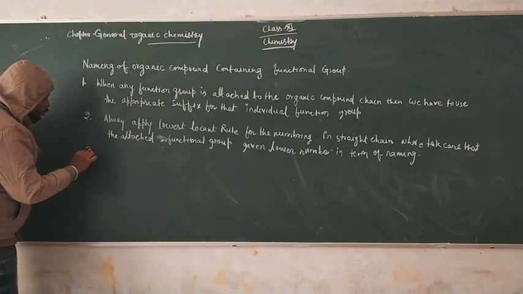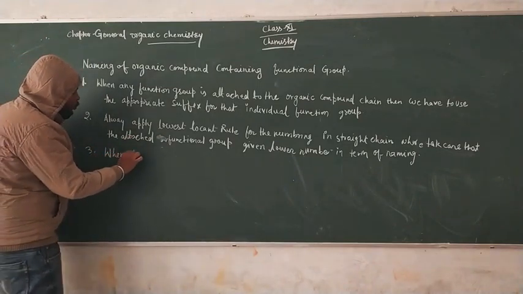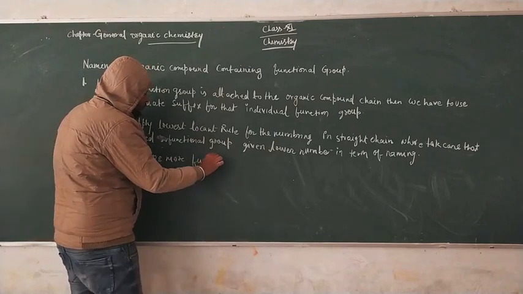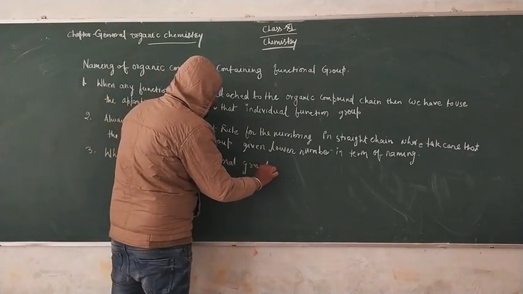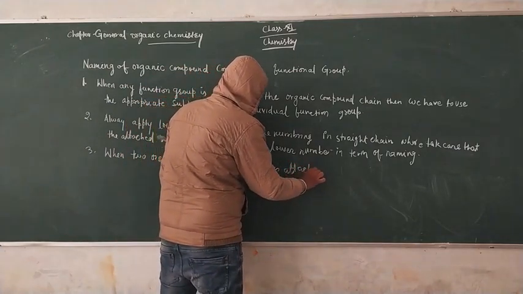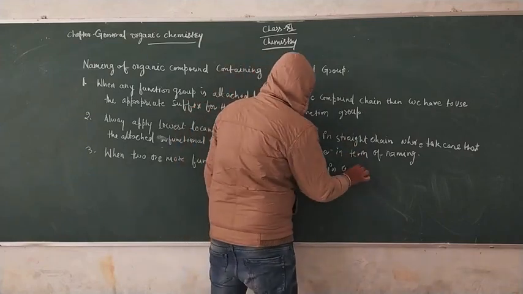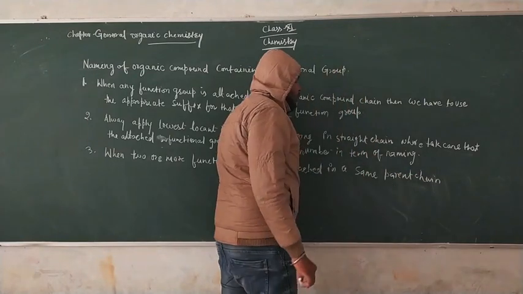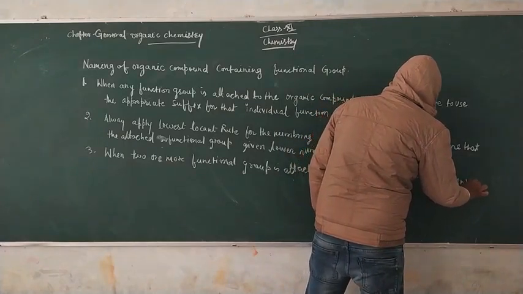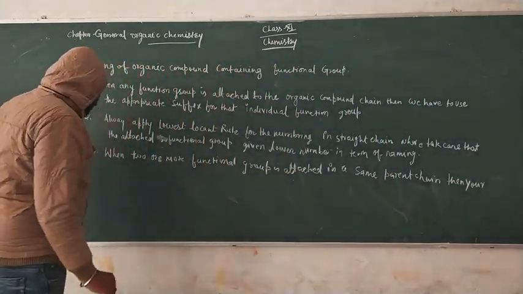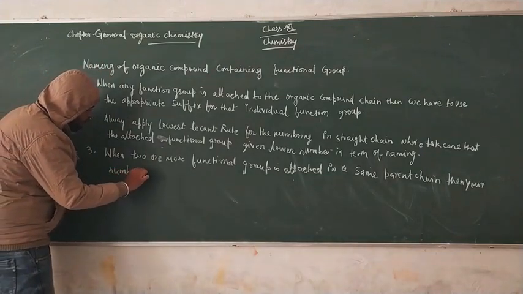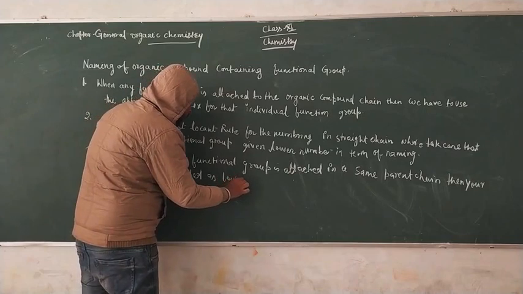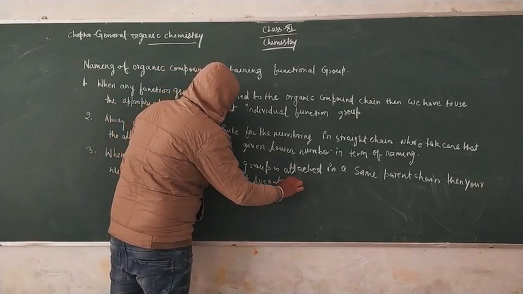So the third rule is: when two or more functional groups are attached in the same parent chain, the numbering follows the lowest locant rule.